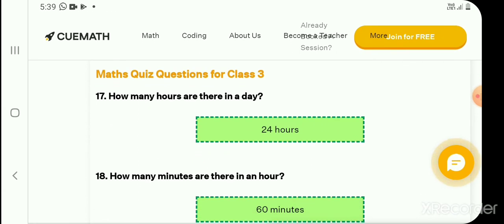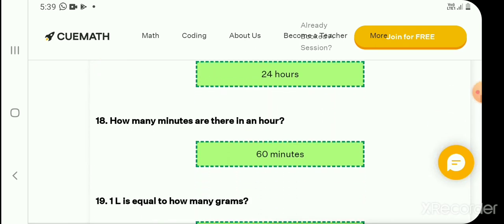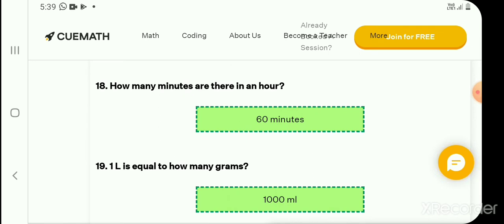Today we are watching some math quiz questions for class 3. How many hours are there in a day? 24 hours are there in a day. This is the first question. And second question we will watch. How many minutes are there in an hour? 60 minutes are there in an hour. Okay.